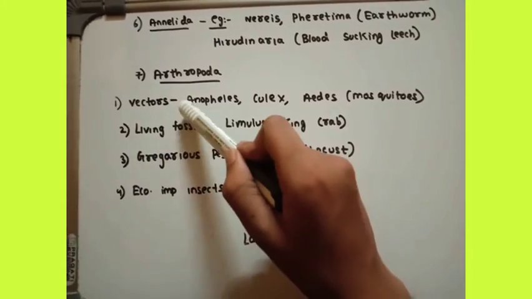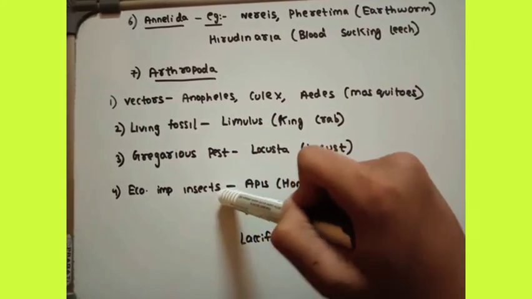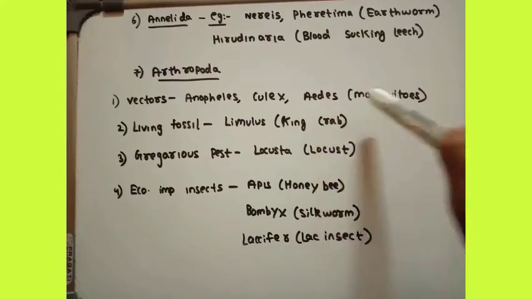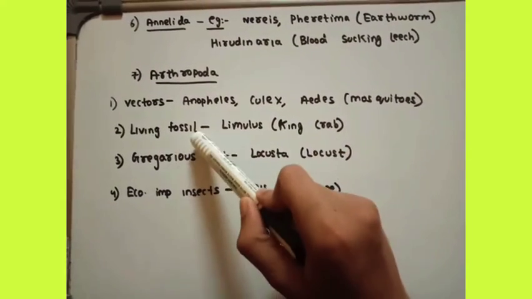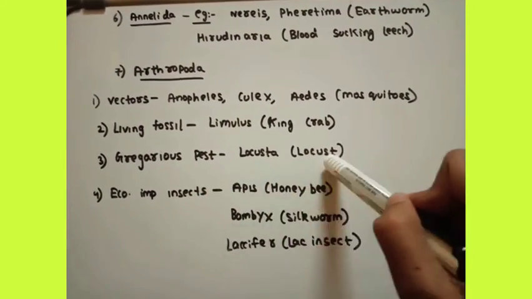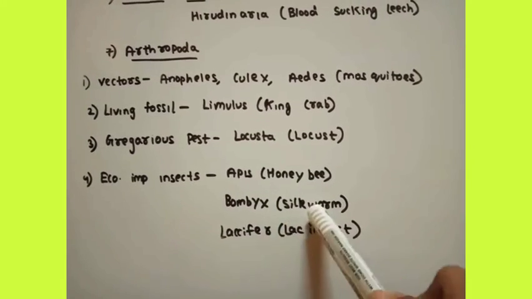It is of 4 types: vectors, living fossil, gregarious pest, economically important insects. Vectors: Anopheles, Culex, and Aedes. These are the mosquitoes. Anopheles is a female mosquito. Living fossil: Limulus, king crab. Gregarious pest: Locusta, locust. Economically important insects: Apis, honeybee, Bombyx, silkworm, and Laccifer, lac insect.